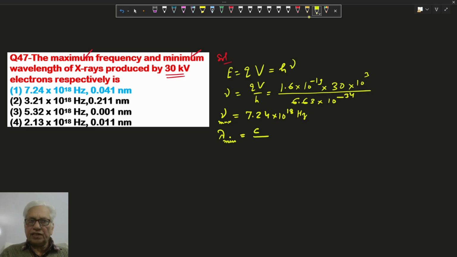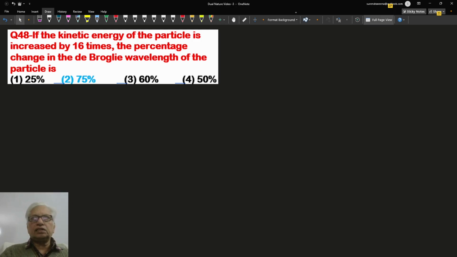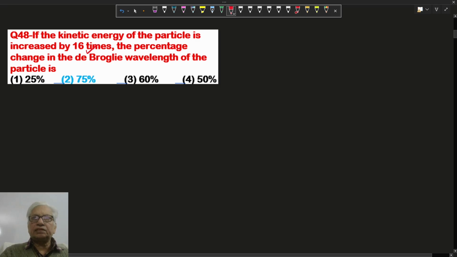c is the velocity of light, so 3 into 10 to the power 8 upon 7.24 into 10 to the power 18. After solving, it comes to 0.041436 nanometer, or 0.041 nanometer. Option 1 is correct. If the kinetic energy of the particle is increased by 16 times, then find the percentage change in